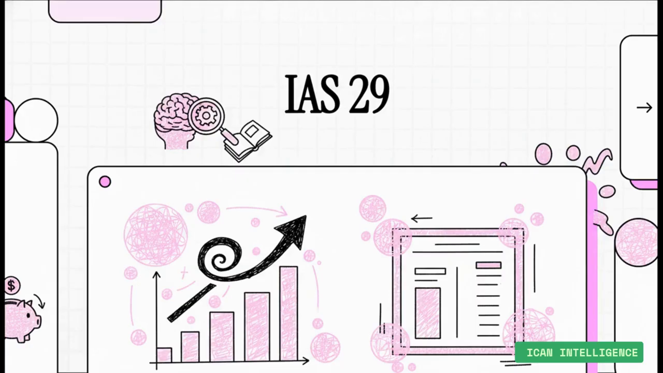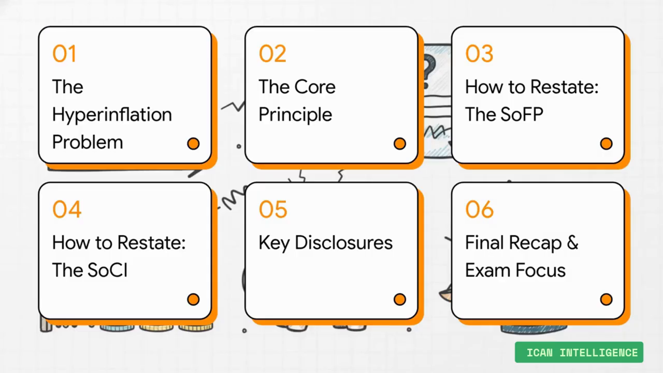Today, we are going to build a complete and lasting understanding of a standard that trips a lot of people up. IAS 29, Financial Reporting in Hyperinflationary Economies. Let's get into it. All right, here's our game plan.